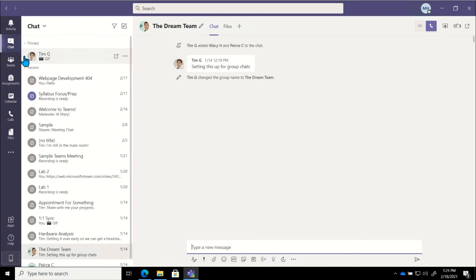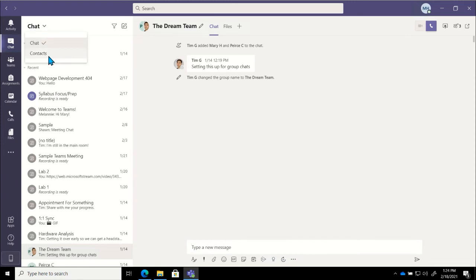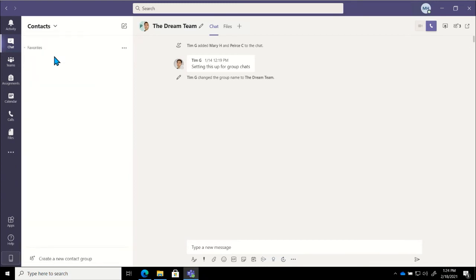All right, and then one other thing I want to go over with chats before I check in with Sean. At the top here, we notice that next to chat, there's this little drop-down arrow. If I click on this, there's an option to see contacts. Now, for y'all, contacts is going to be internal, so people that you work with internally. You'll notice that I have a group here right now. It's called favorites. It's empty.